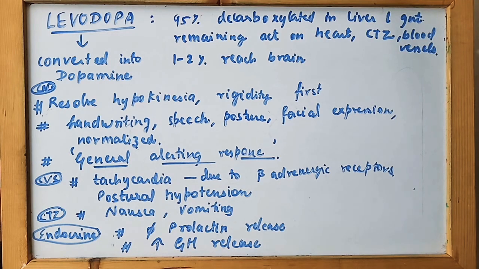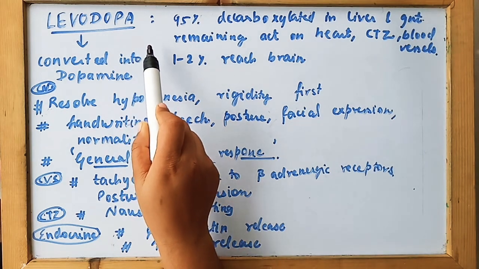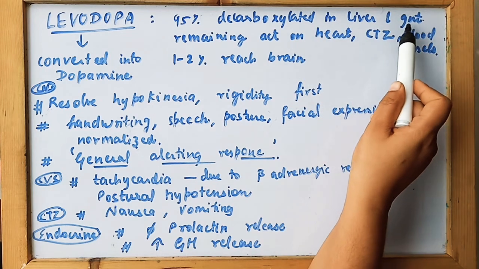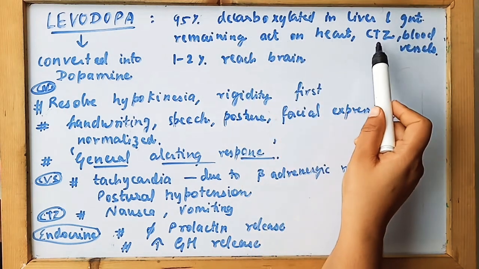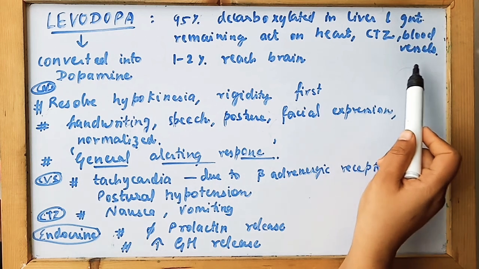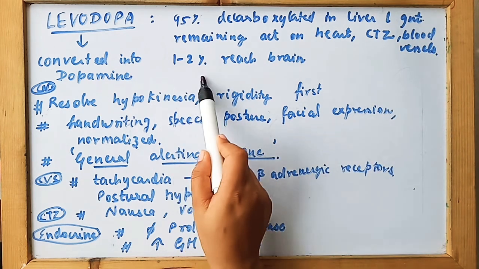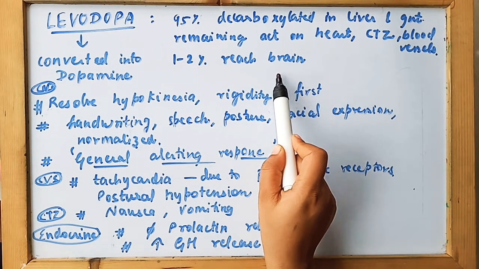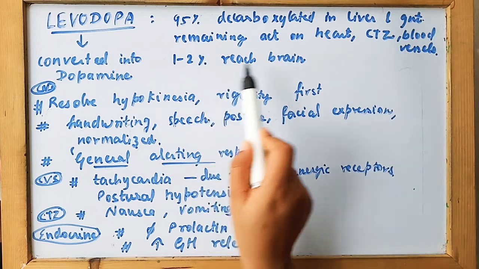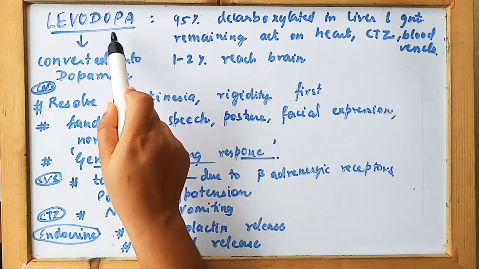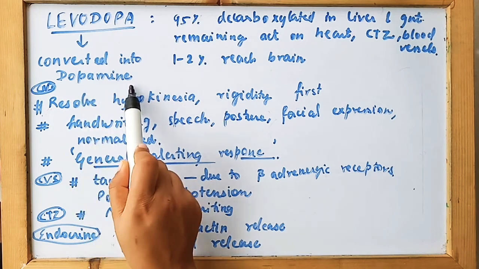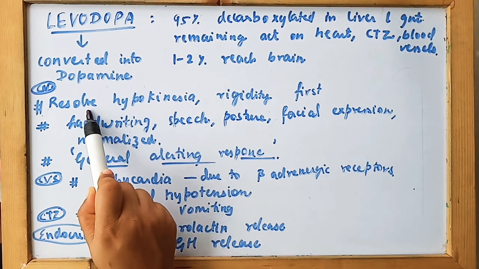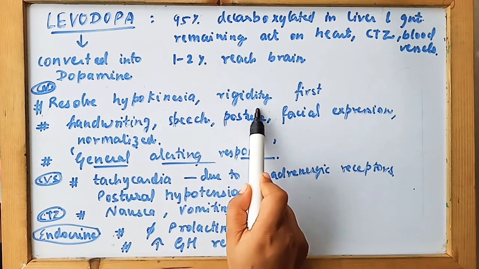The first most important drug, and the most widely used, is levodopa. Levodopa is 95% decarboxylated in the liver and gut itself. Then the remaining acts on the heart, CTZ and blood vessels. Only 1 to 2% reaches the brain, to the neurons which require it for the release of dopamine. So when the neurons get the levodopa, they convert it into dopamine, which is required for the activity. And this dopamine firstly causes the resolution of hypokinesia and rigidity.